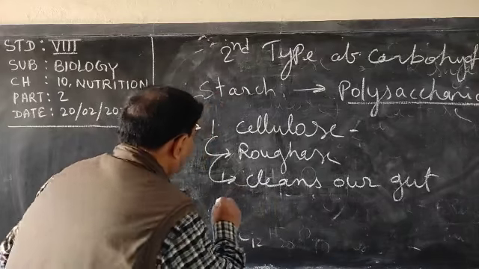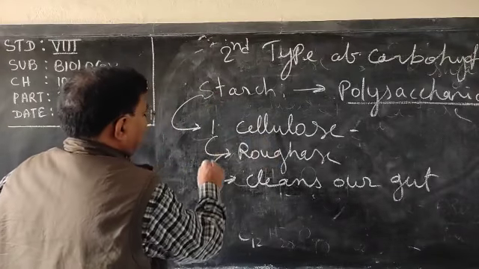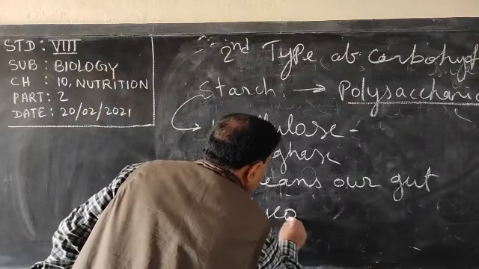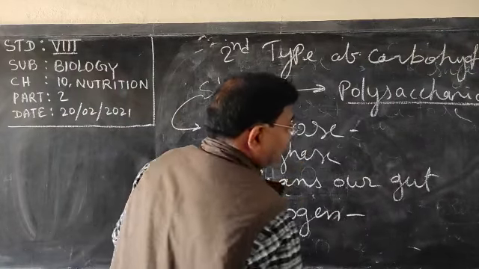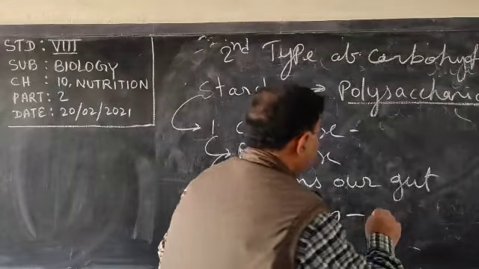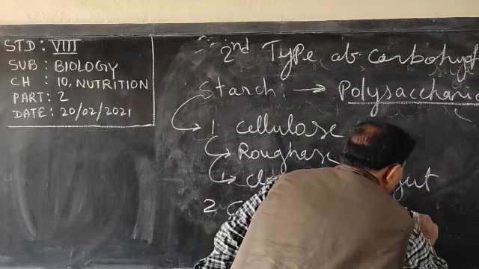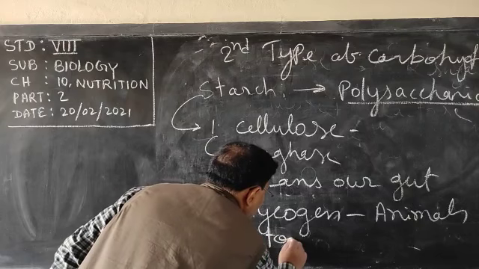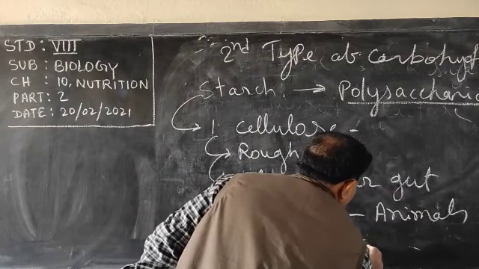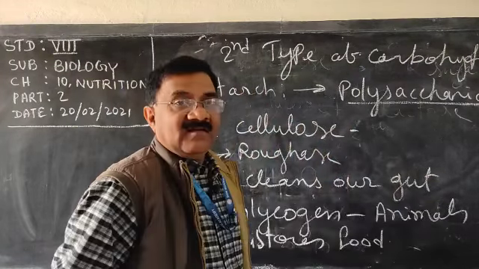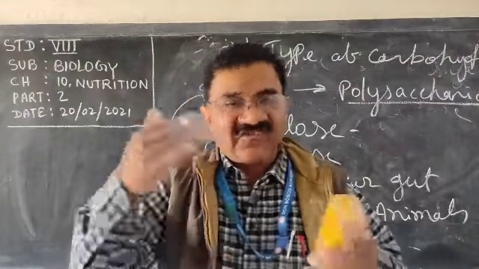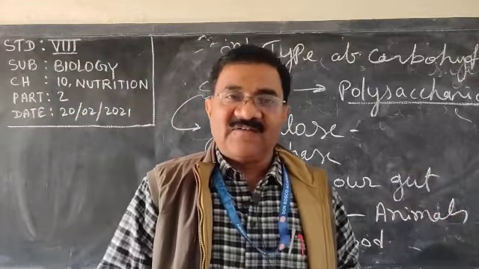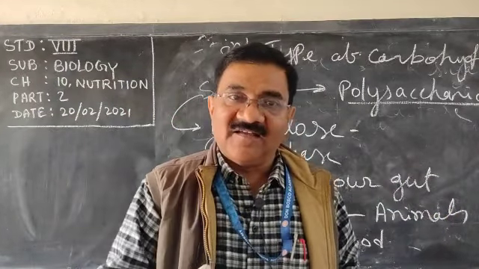Next is glycogen. The second type of starch is glycogen. Animals store food in the form of glycogen.